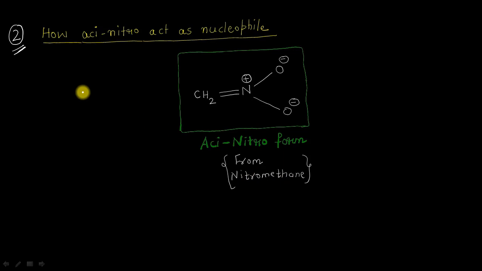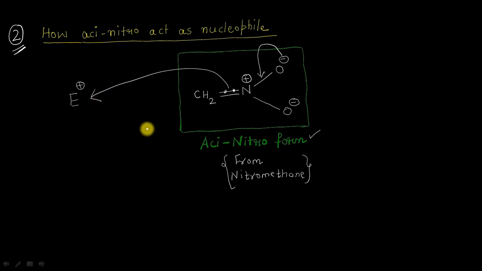Okay, now what happens is, suppose we have some electrophile here. By electrophile, we mean any species that is deficient in electrons, where the octet is not complete. And when such an electrophilic species comes in contact with the aci-nitroform, the negative charge on this oxygen atom goes in between the nitrogen and the oxygen bond, and these two electrons from the pi bond attack the electrophile something like this.